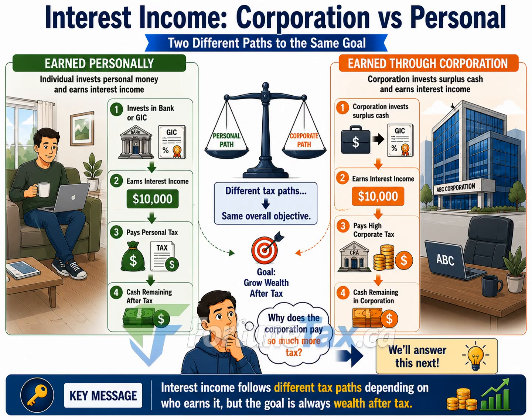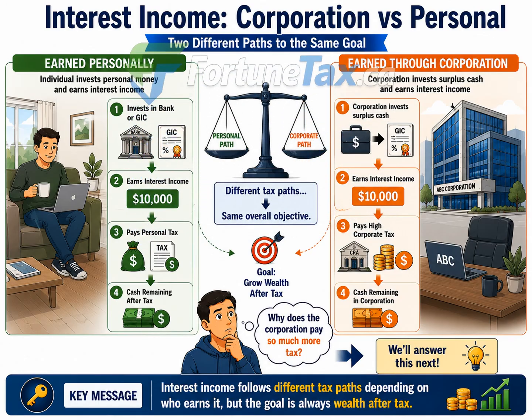The corporation pays a higher amount of tax initially because this is only the first step in the overall process. As we'll see in the next slides, part of this tax is refundable when dividends are paid to shareholders. So, while the two paths look very different, they are both designed to achieve the same overall objective.